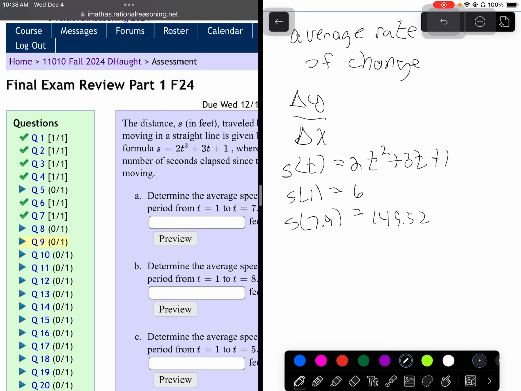Our x1, y1 is 1, 6. Our x2, y2 is 7.9, 149.52. I'm going to see if iMath will let us just do the math.